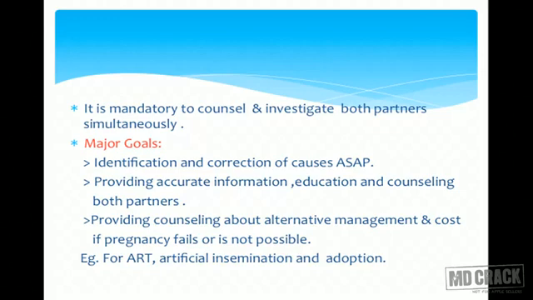Understand that in infertility we have two patients together. Everything is together. For history taking, we have to take history from both of them because it's a combined disease. We cannot say let's investigate the female first, treat her and then concentrate on the male. It cannot be done. We have to talk to them together. History should be together. Then the counseling and the investigations, everything would be done simultaneously in both of them.